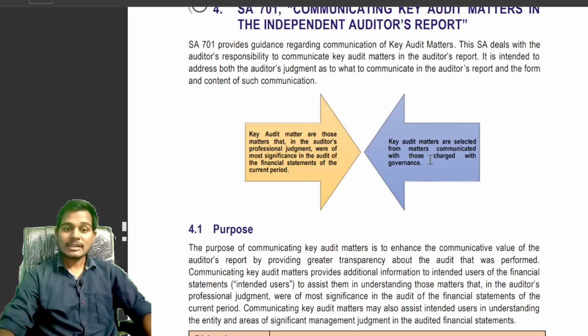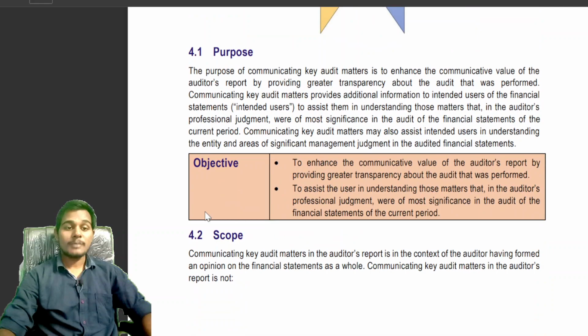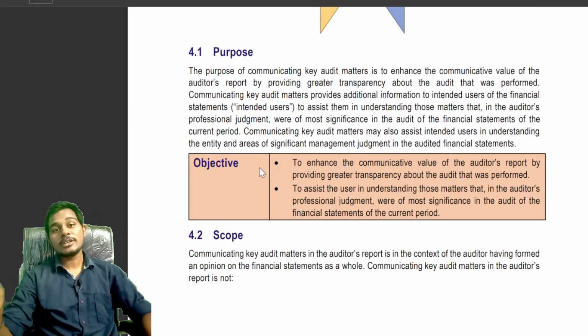From these matters, the auditor will see which are most significant during the audit of financial statements of the current period. Purpose of communicating key audit matters. Objective or purpose of communicating key audit matters.